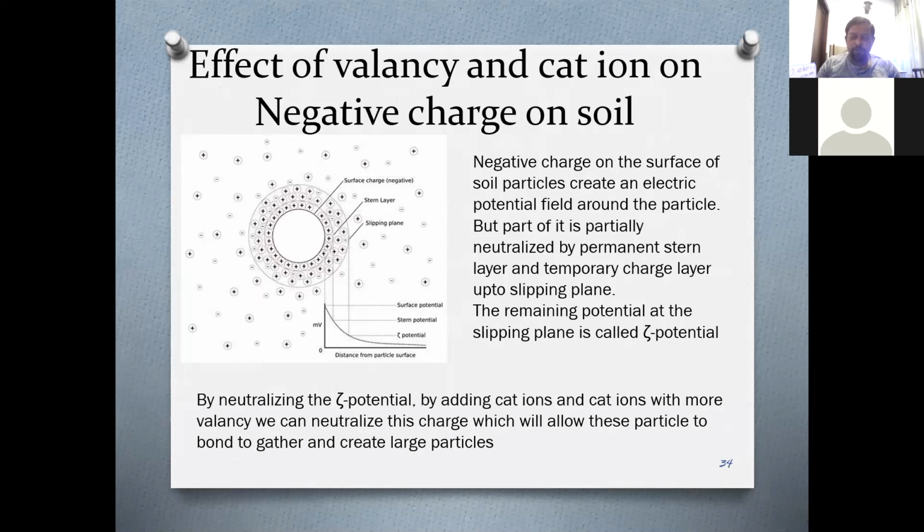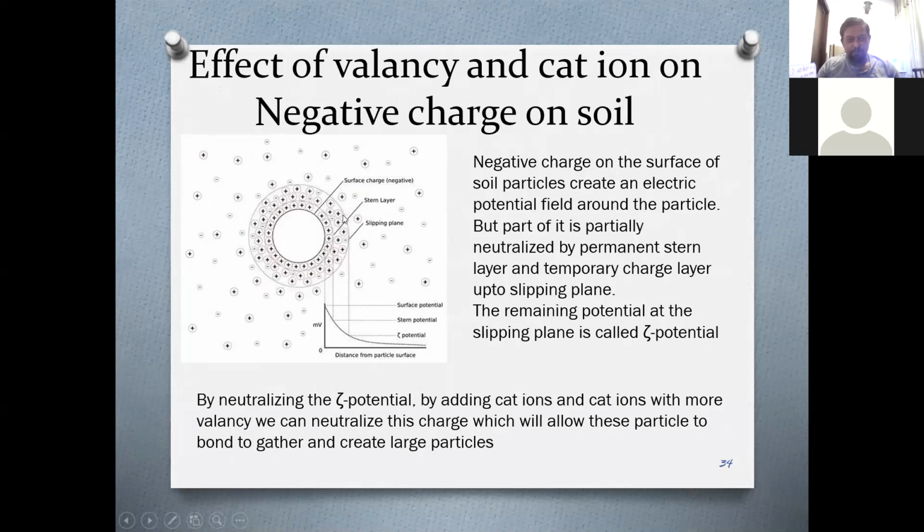Now, before moving further, I would like to talk about a few things about zeta potential. Imagine that this circle in the middle represents a soil particle. As we have discussed, the surface of the soil particles is negative, right?